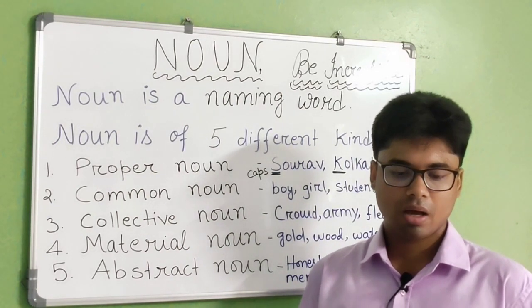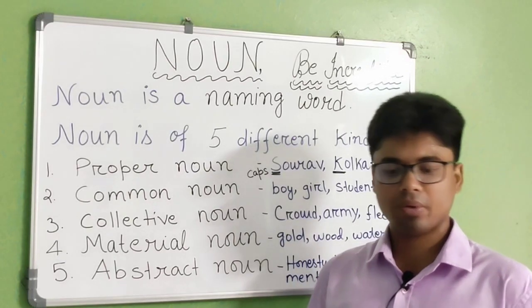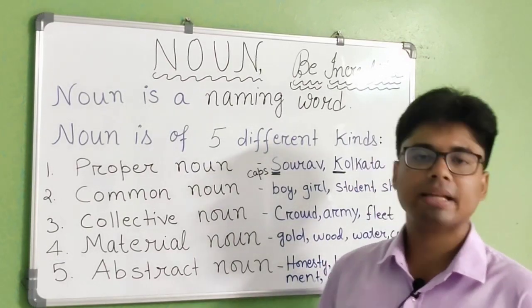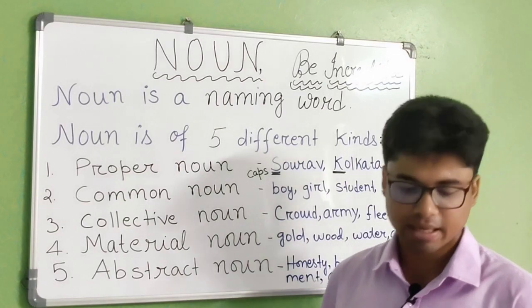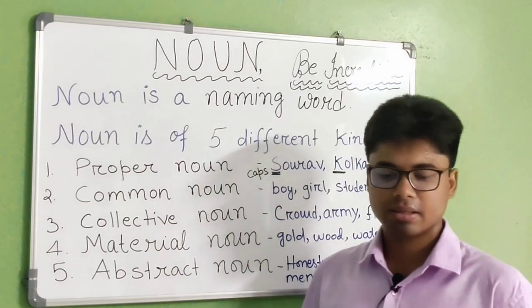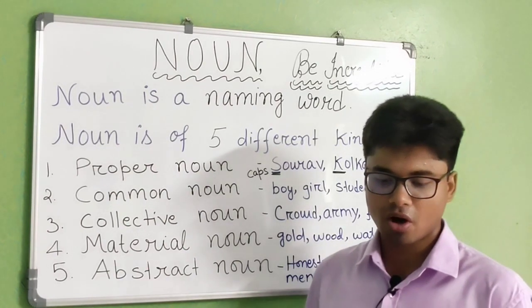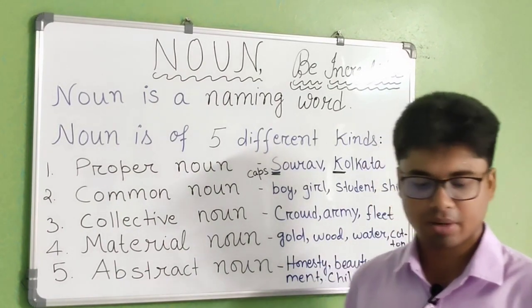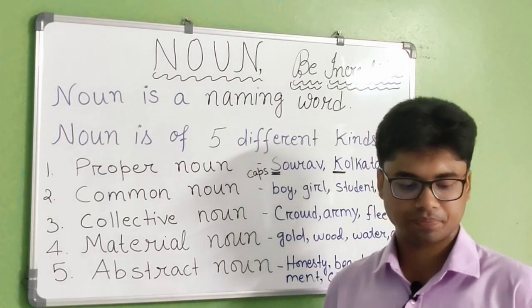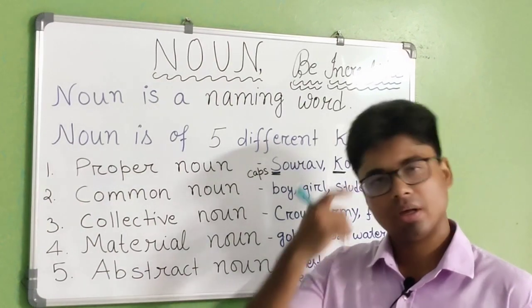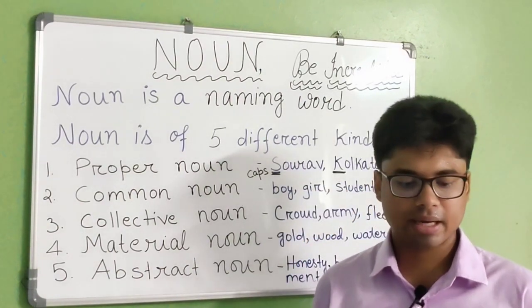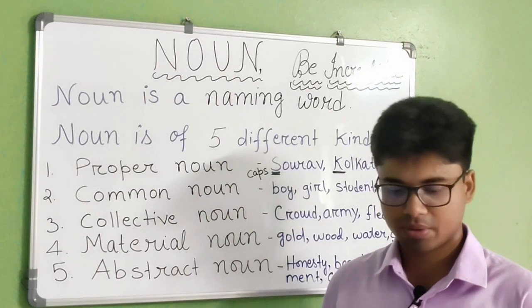Now, a material noun, as I said, is an ingredient or substance that we can see or touch, which is available for making things. For making things, a material noun can be anything, as I said, all the material nouns.